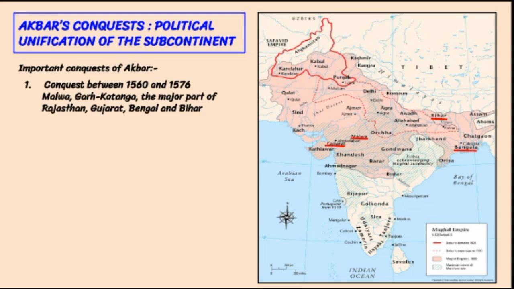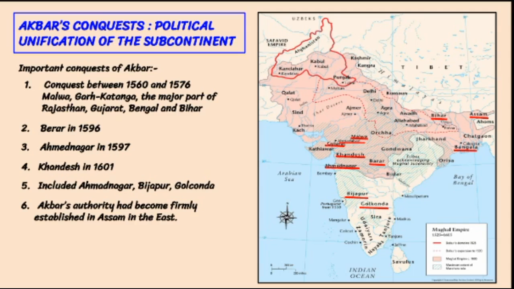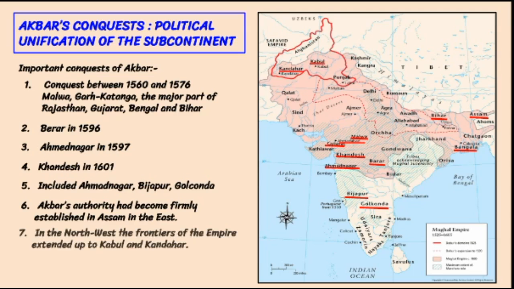The Mughals annexed Berar in 1596 and gained victory over Ahmednagar in 1597. Khandesh was included in the Mughal Empire in 1601, and thus in the Deccan, Akbar's dominion included Ahmednagar, Bijapur and Golconda. Thus Akbar was the first to firmly establish his authority in Assam in the east. In the northwest, the frontiers of the empire extended up to Kabul and Kandahar.